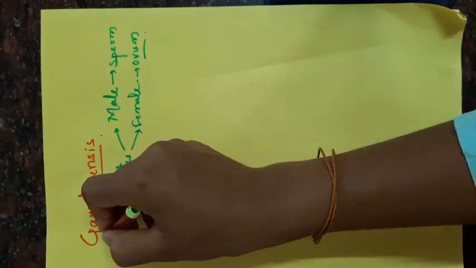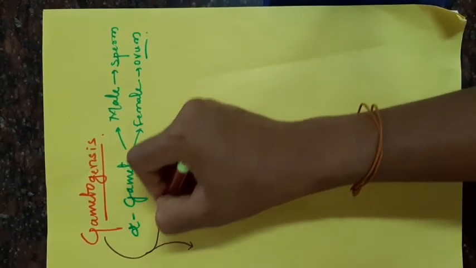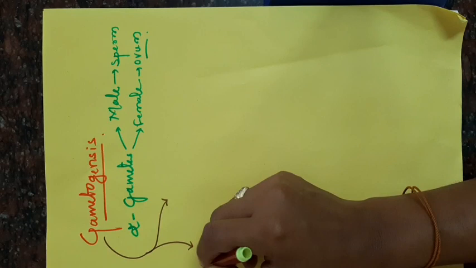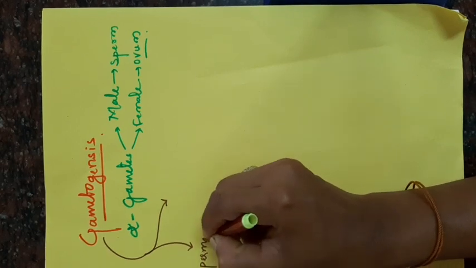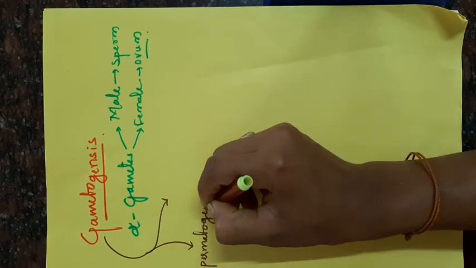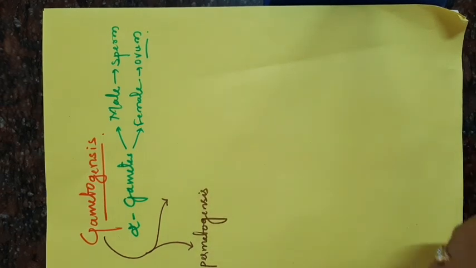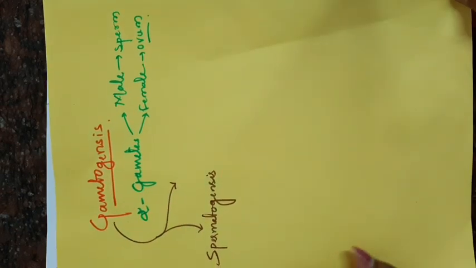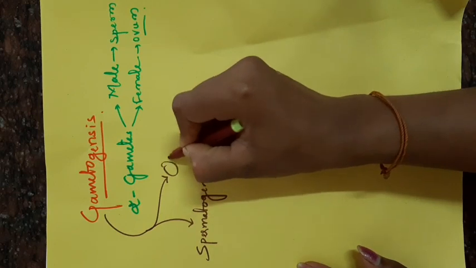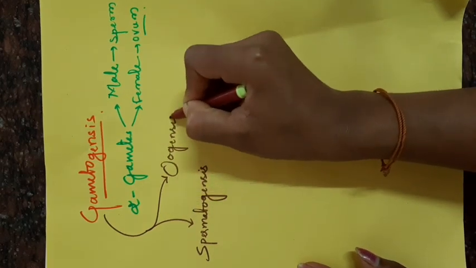Okay. Here in case of male, sperm production happens by a specialized process called spermatogenesis. Gametogenesis has two types: spermatogenesis and oogenesis.